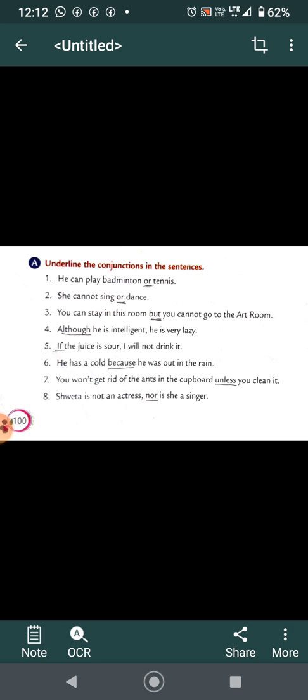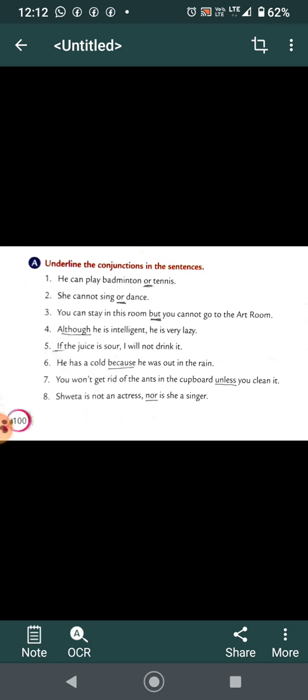Although he is intelligent, he is very lazy. Again, although here is your conjunction. If the juice is sour, I will not drink it. If is again a conjunction. See, here is a condition. If it is sour, I will not drink it. So, if is used for condition.